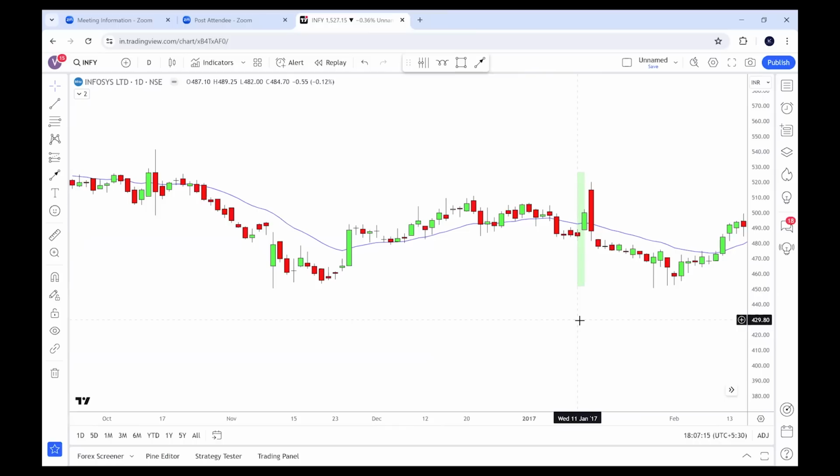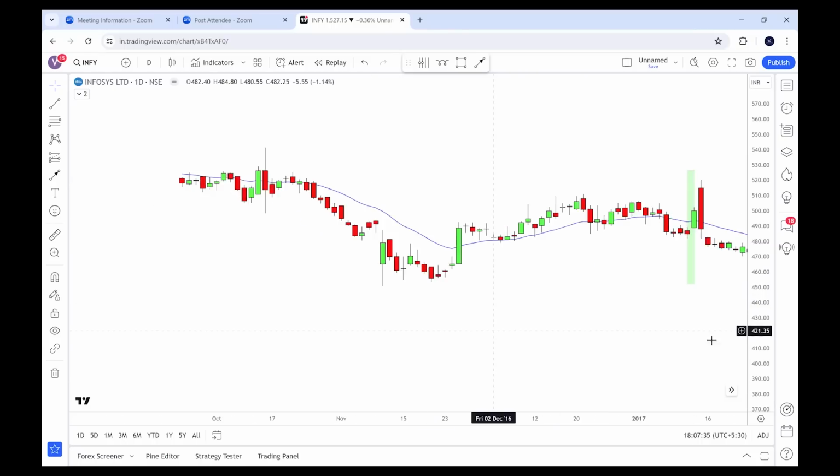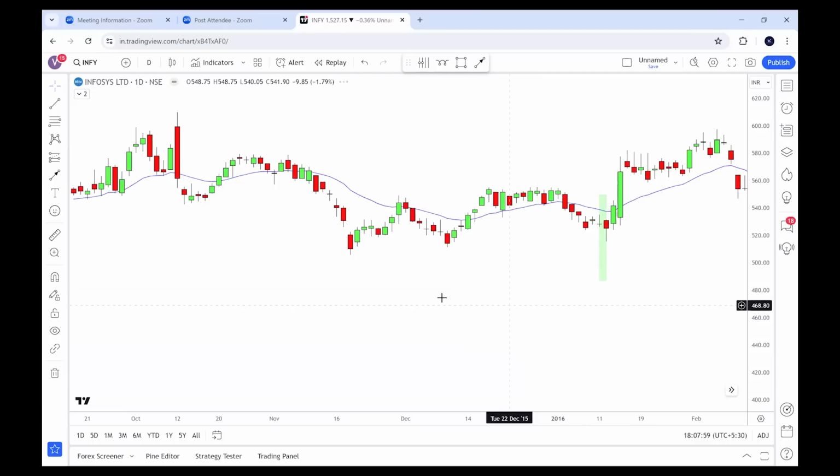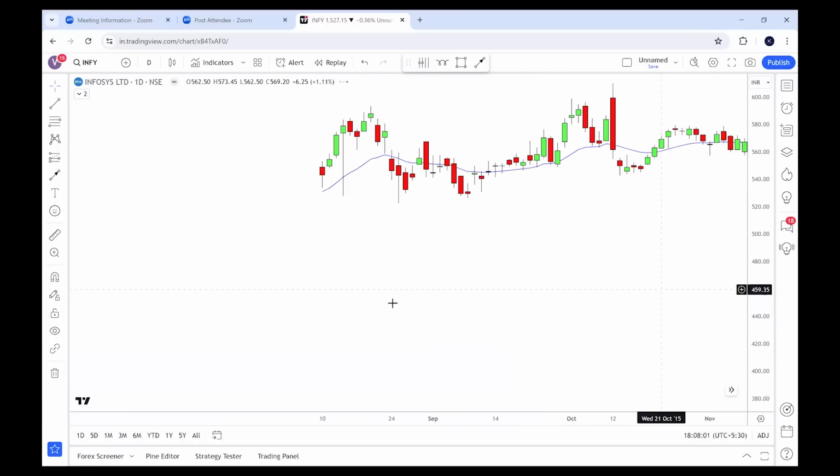So this is 2017. You can see 11th January to 12th January. This is a positive closing, 12th January with a big bullish candle. So this cycle worked. And this is 2016. You can see that in 2016 this cycle did not work. Earlier it was working nicely, but 2016 this failed because 528 is the open and close is 525. It closed negative. That means this cycle failed in 2016.